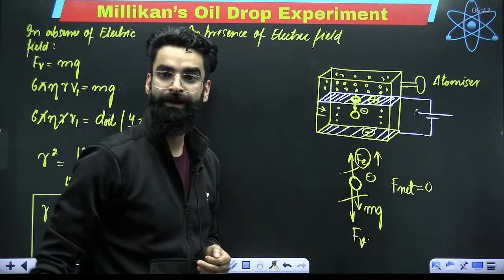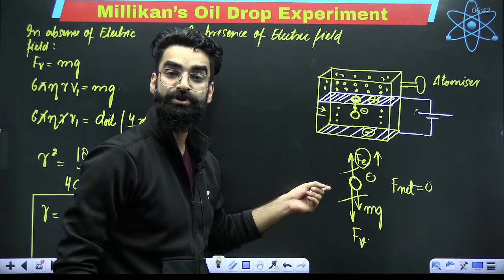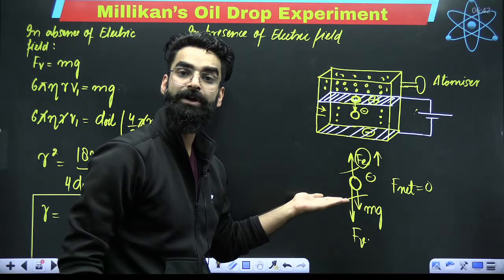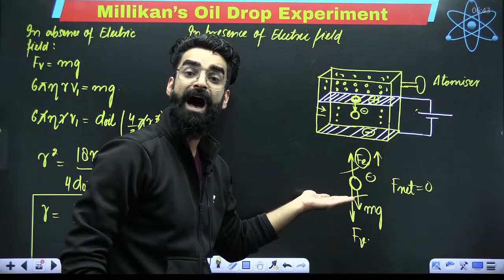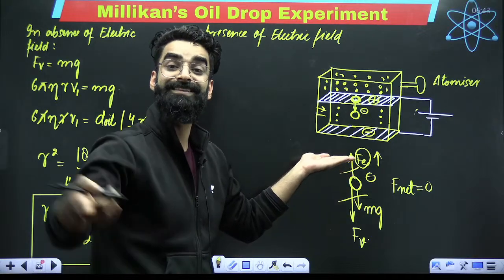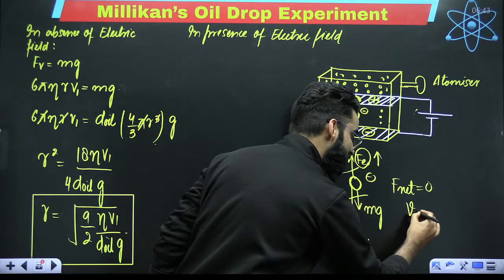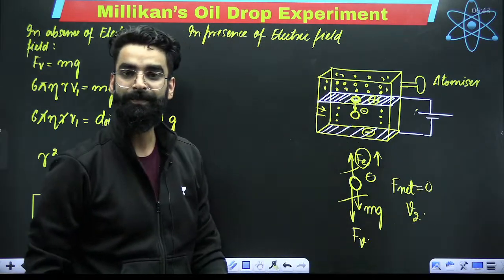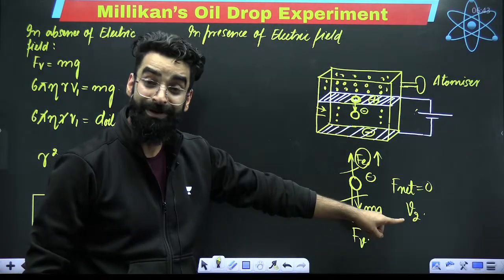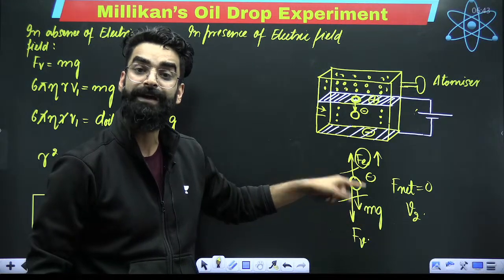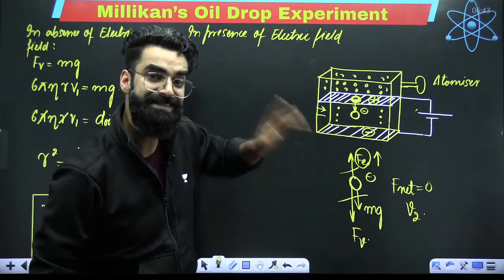That will be 0. Right? The net force on the oil droplet will be 0. And the oil droplet now will be going upwards with a constant speed. And that constant speed is what you call as terminal speed. Right? Let's assume that terminal speed right now is V2. What is V2? It is the terminal speed attained by this oil droplet going upwards in presence of electric field.